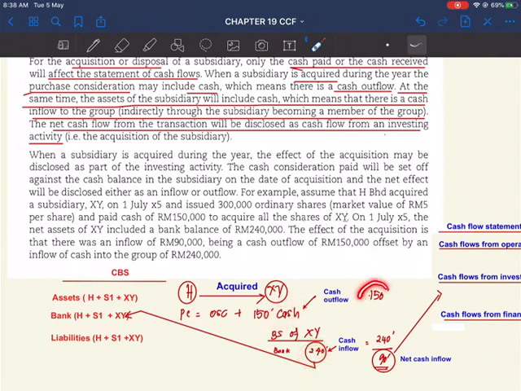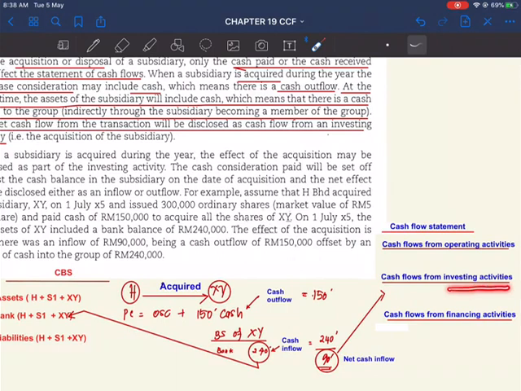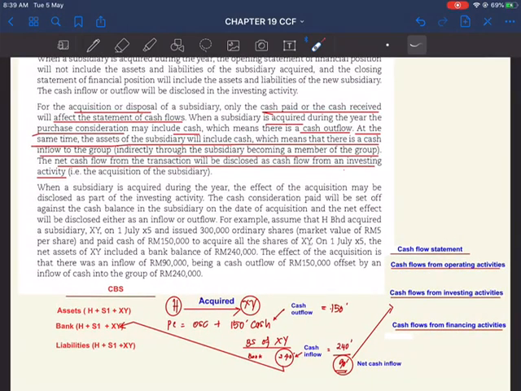You have to find out how much is the cash outflow minus cash inflow and what is the net inflow. The net inflow is the one that goes into the investing activities in the group cash flow statement. So basically that is the summary of the discussion on disposal and acquisition of subsidiary.